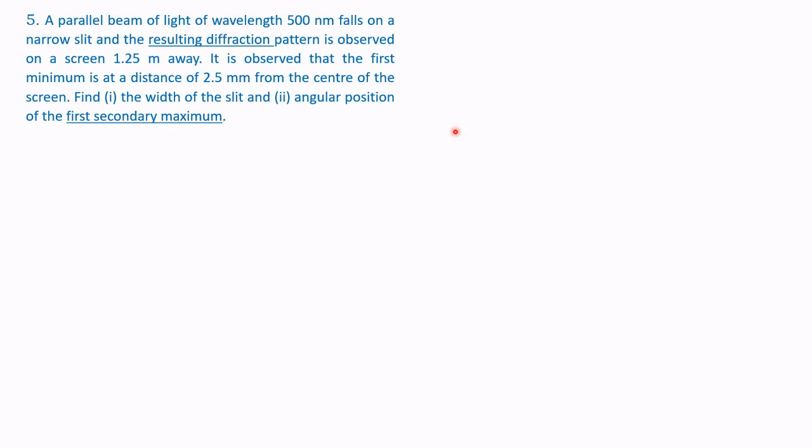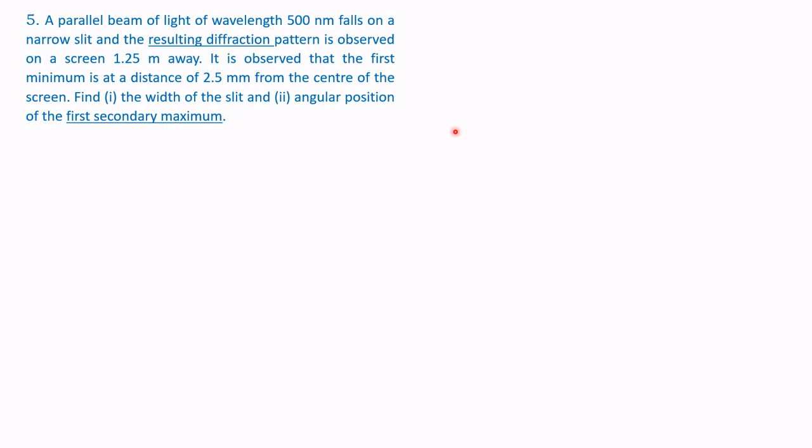It is observed that the first minimum is at a distance of 2.5 millimeter from the center of the screen. Find 1, the width of the slit. Number 2, the angular position of the first secondary maximum.